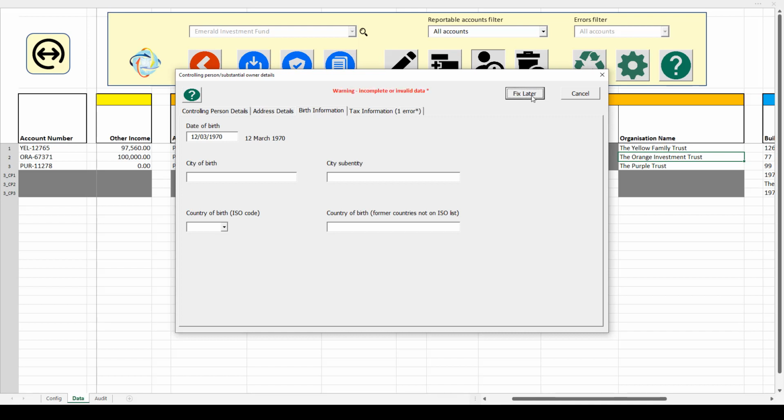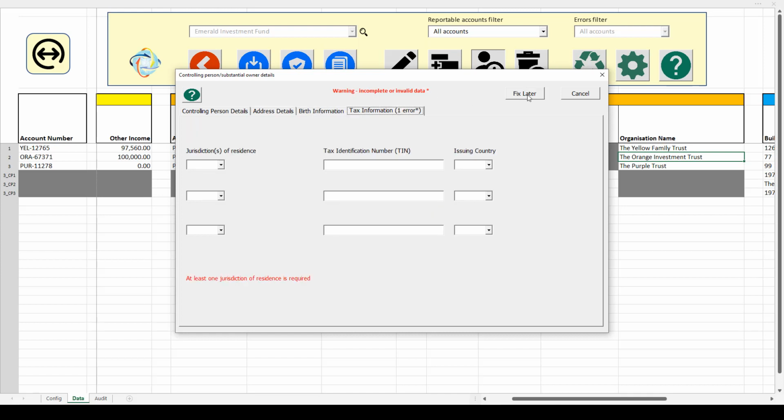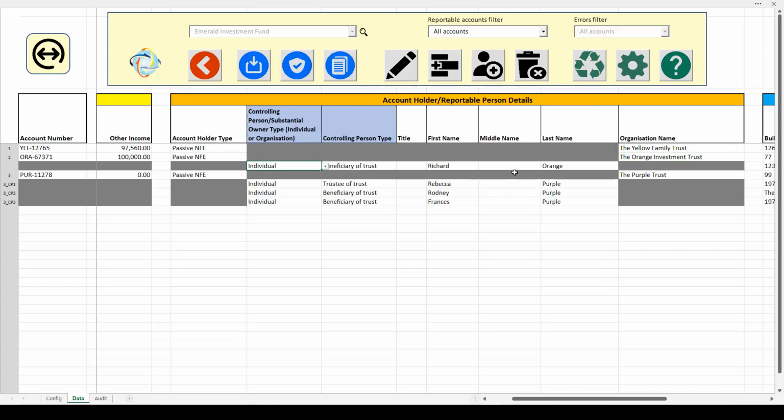Note that when you click on Create, if there are any validation errors, that'll be indicated. I'm going to click on Fix Later to continue, because I just want to show you in a moment this is also picked up as part of our standard validation routines. What you can see now is that underneath that passive NFE is inserted a row for the controlling person. And I could continue that process as many times as I needed to.